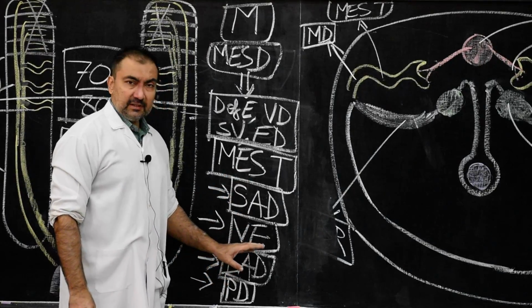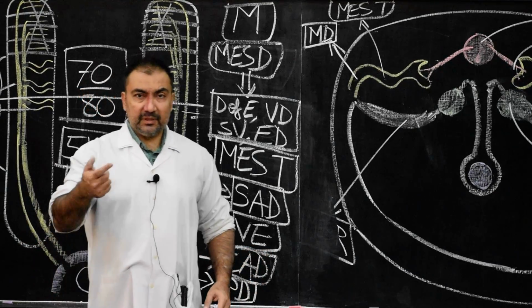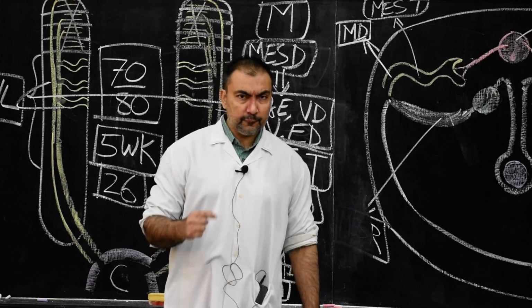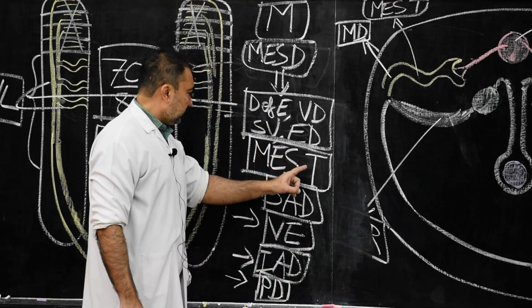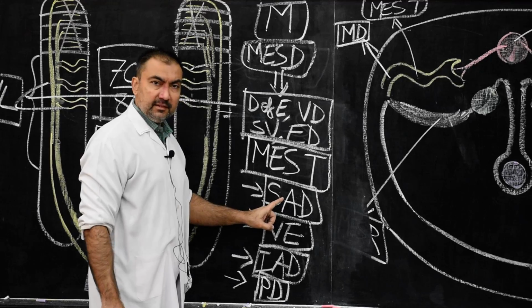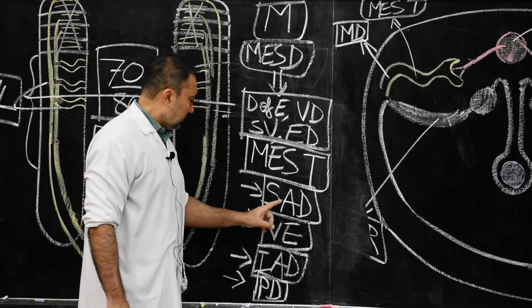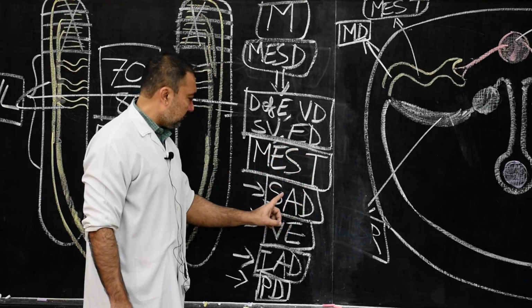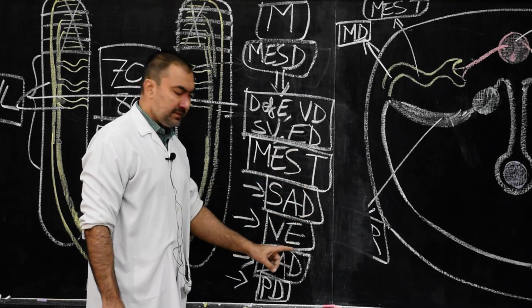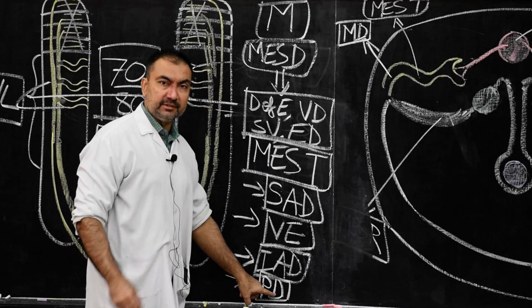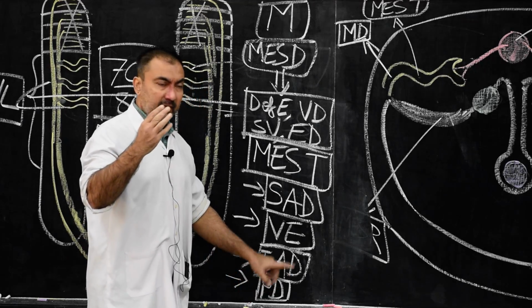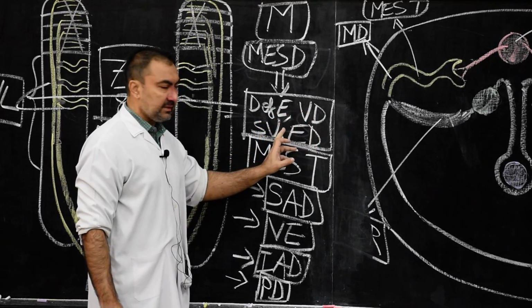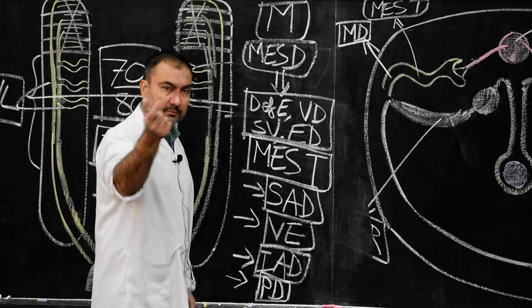Now we come to the next segment. So therefore, the mesonephric tubules, before they disappear in case of males, will develop into superior aberrant ductules, vasa efferentia, inferior aberrant ductules and paradidymis, 4 structures. And the entire mesonephric duct develops into the duct of epididymis, vas deferens, seminal vesicle, ejaculatory duct. Now we come to female.